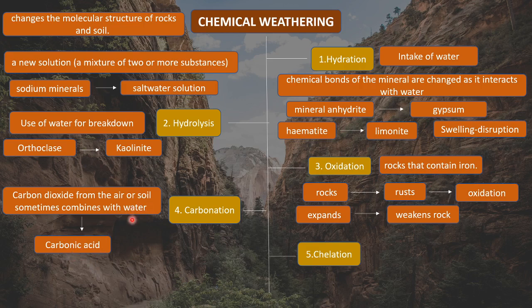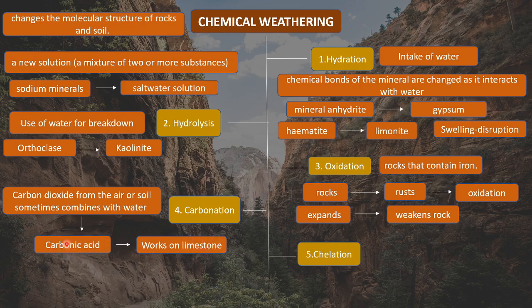So from where is this water coming? This water can come either from rainfall or maybe from some waterfall, right? So when rain falls, the rain will react with carbon dioxide and it will lead to the formation of carbonic acid. Now this carbonic acid is very efficiently capable of dissolving many minerals like limestone.